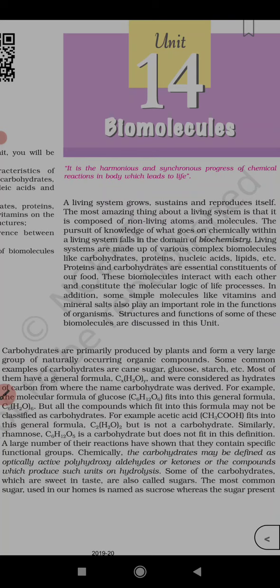For example, acetic acid CH3COOH fits into this general formula, C2(H2O)2, but it is not a carbohydrate. Similarly, rhamnose, which is a carbohydrate, C6H12O5, does not fit in this definition.